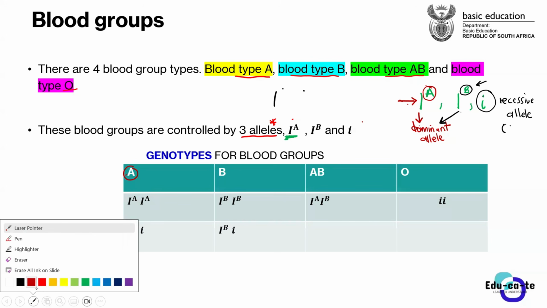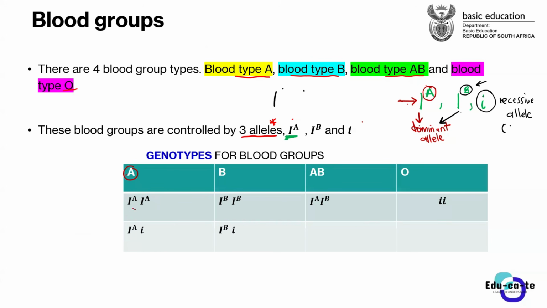So we'd say that someone who has these two alleles is homozygous dominant for blood type A, because we have these alleles that indicate blood type A. This is I^A, I to the power A, as well.